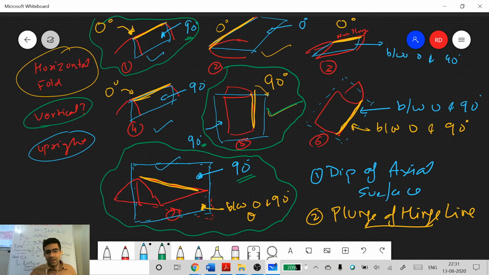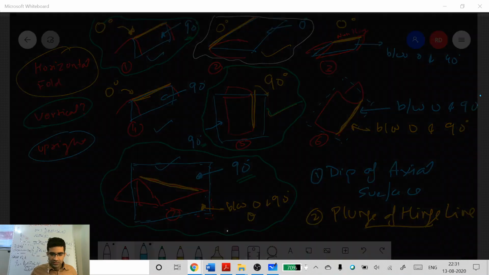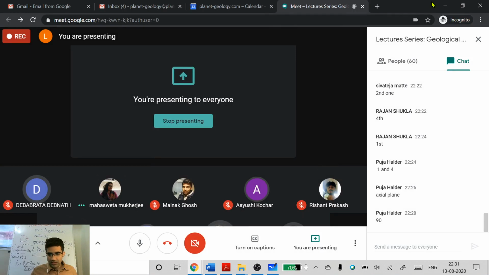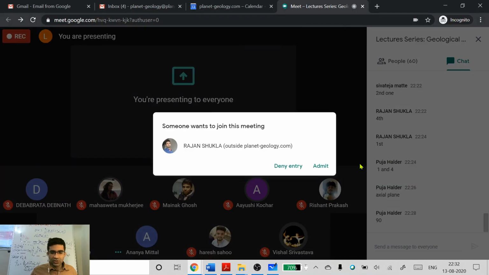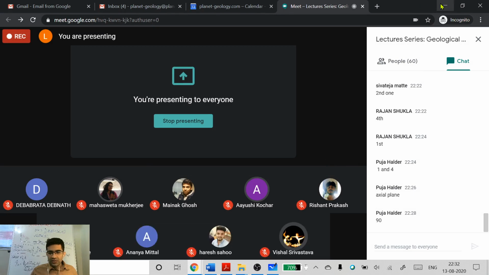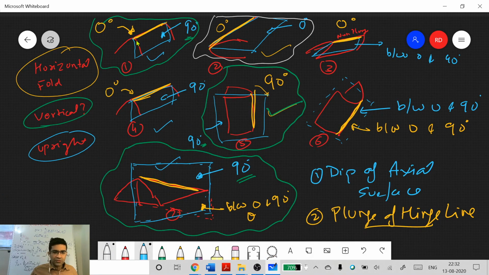Okay. Look at this particular fold. What is the dip of this axial surface or axial plane? Zero. 0 degrees. What is this hinge line? Zero. So just like we drew for this axial surface, when the axial surface was vertical, we drew these lines which were varying.